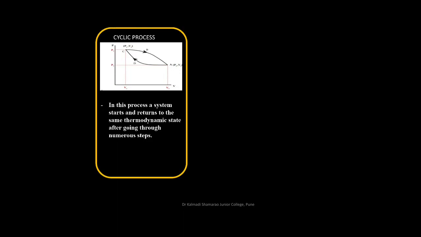For example, when the process starts from P1 V1 T1 to P2 V2 T2, since it returns back to the initial state and the initial and final states are same, hence we can say that change in the pressure delta P, change in the volume delta V, and the change in the internal energy delta U is equal to 0.